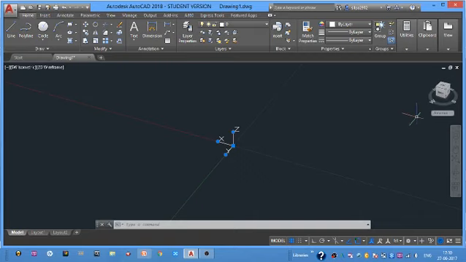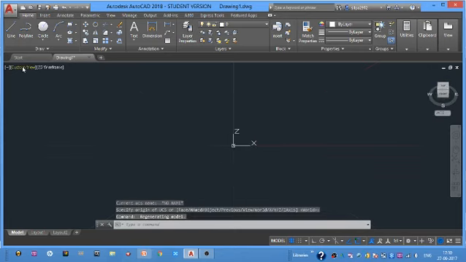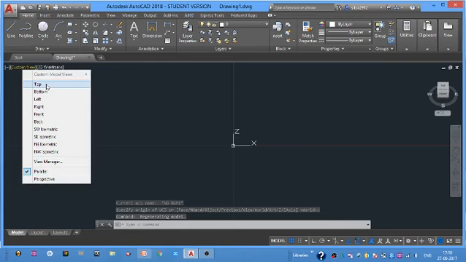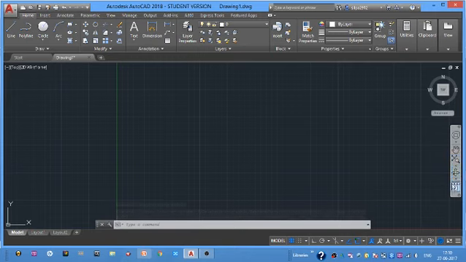So if you want to come back to the normal position of the axis, just click on here and you'll be getting the WCS option. So just select the WCS option, and you can switch on to different views by using this view cube, or you can make use of this list here. So I want to go for the normal top view, and this one is navigation bar, so some view related tools will be here. And this is command bar. Command bar is nothing but the shortcut keys of the tools can be given here, and it will be giving specifications of the tool. So according to the specifications, we can continue our figure over there.